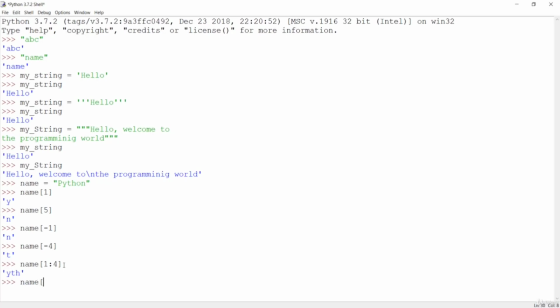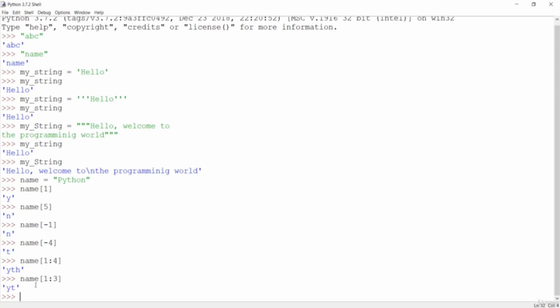But if I say name[1:3], you are not going to get h, because although h is at position 3, this is the exclusion position. That means it will count from 1 and go till 3, or basically till 2. So it will include only 2 but not 3. It will just exclude this position. So you have to give the index that is one bigger than the character you want to include.